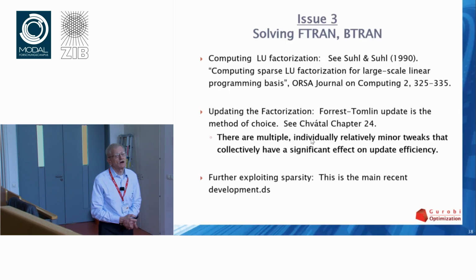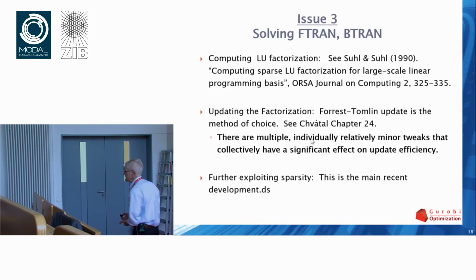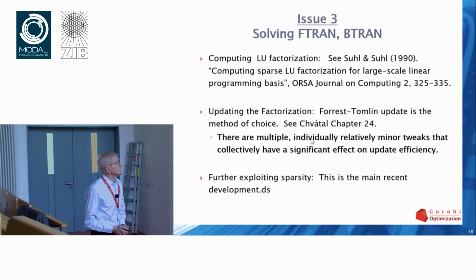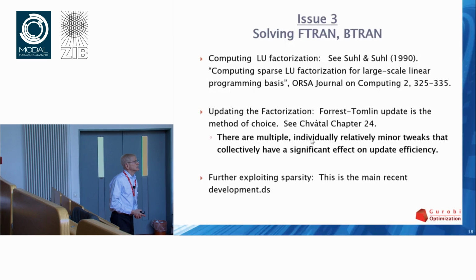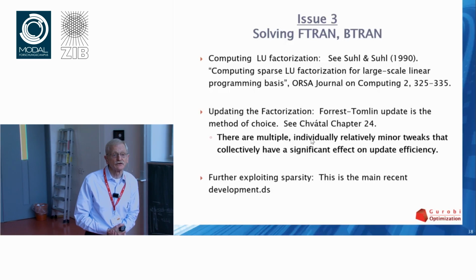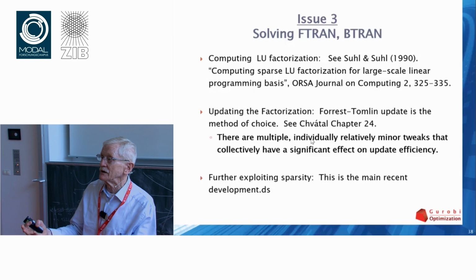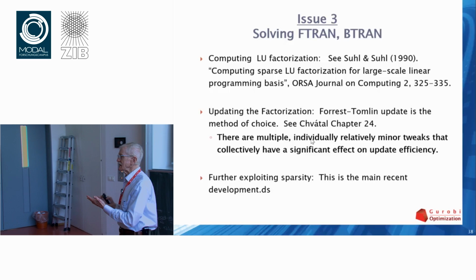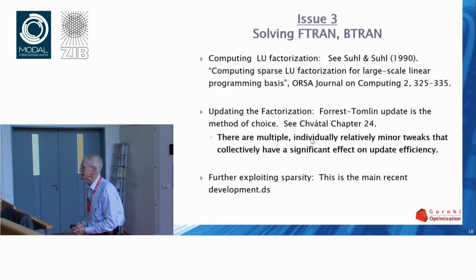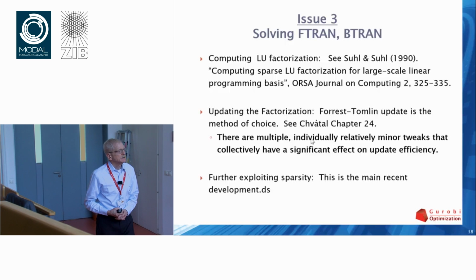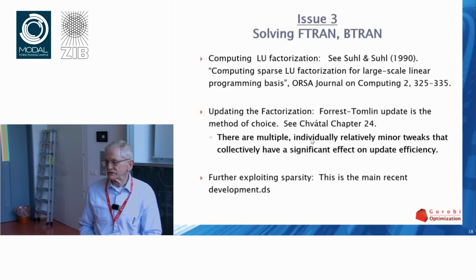Okay. Solving FTran and BTran, and I think I need to get done here so that Toby has a little bit of time left this afternoon. So there are two parts to be discussed here. You need to solve the linear systems. You need a basic method for solving them, and we want to then speed it up. We never compute inverses. I said that already before. If you've done any numerical analysis, you know you never compute inverses. It's numerically unstable, and it also will kill you in terms of sparsity.